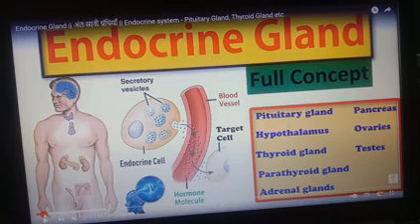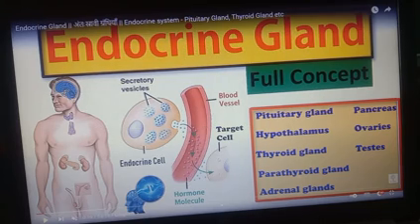And one more thing, see in this diagram, it is the secretion of this endocrine gland. So they are going to secrete the hormone. The hormone will be secreted into the blood vessels, meaning directly the blood will transport these hormones to the target cell.